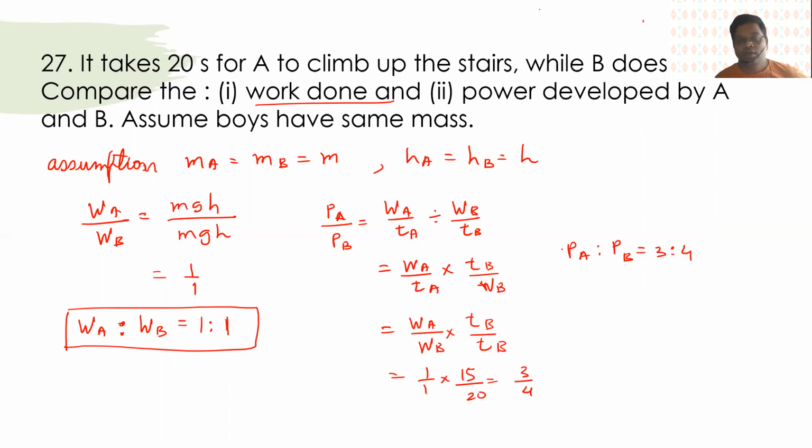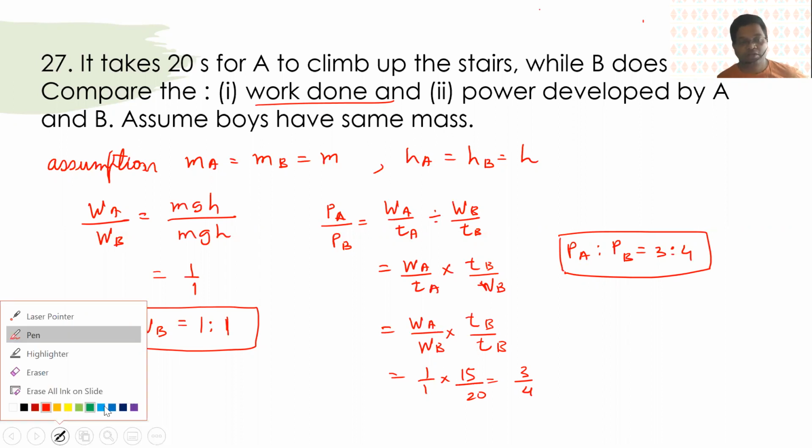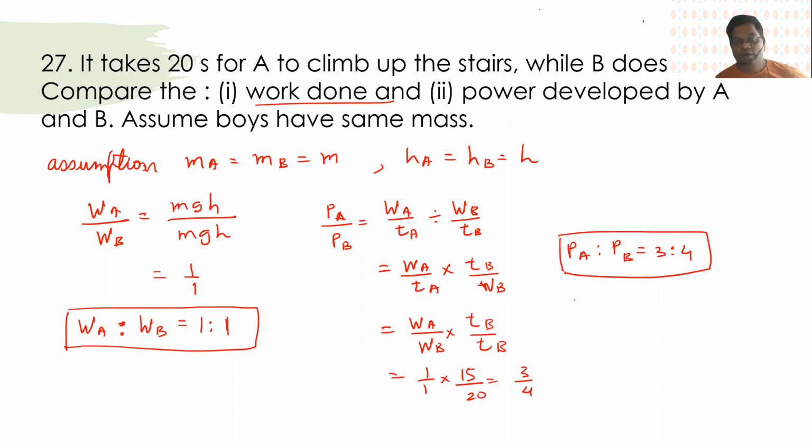Now here I can give you another idea which is accepted in the board examination. Power is inversely proportional to time. Therefore, power of A upon power of B is time of B upon time of A, that is 15 upon 20.